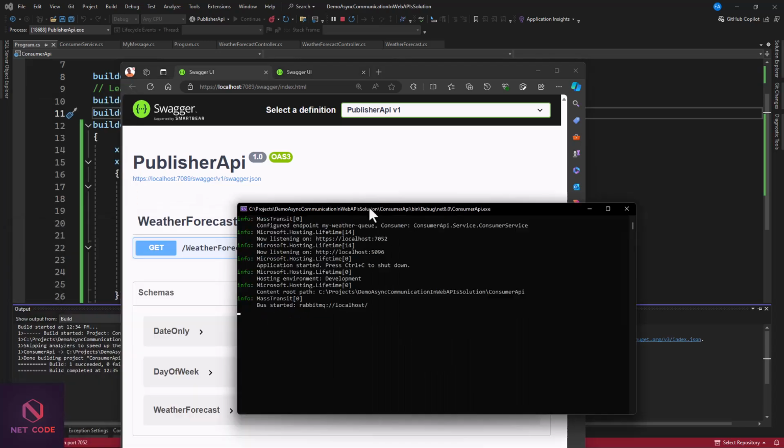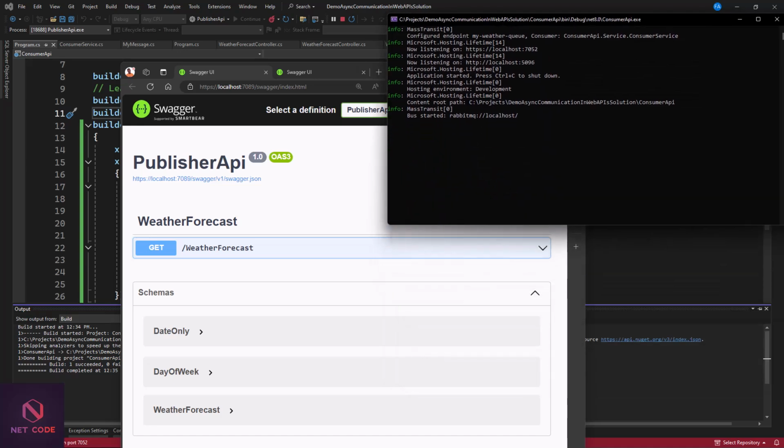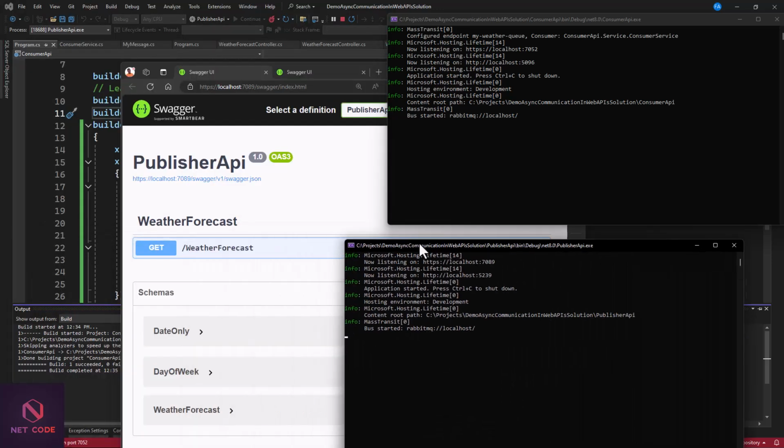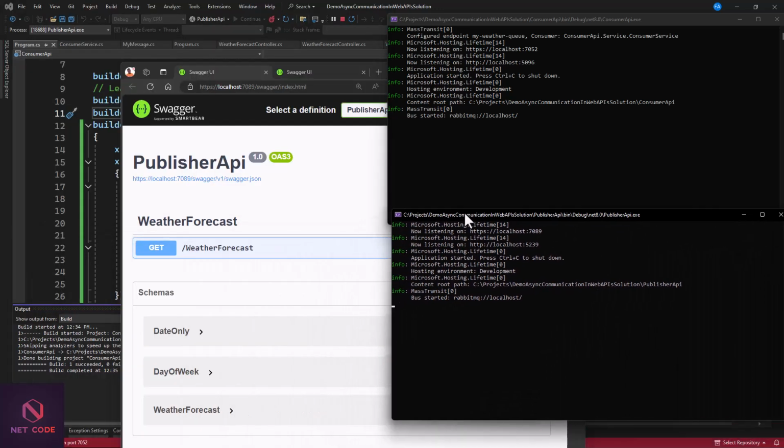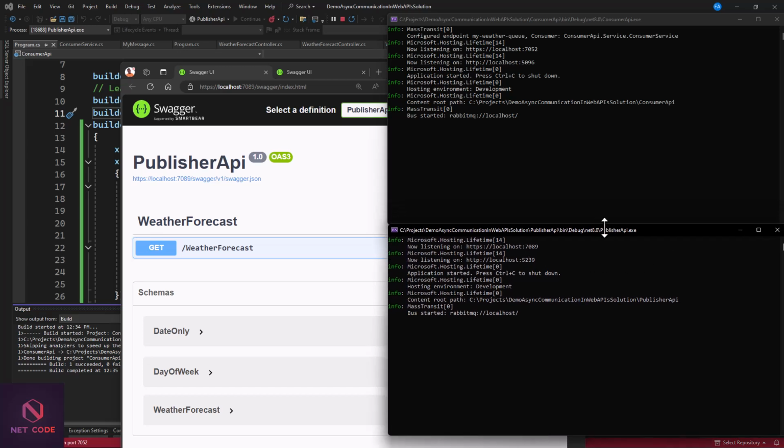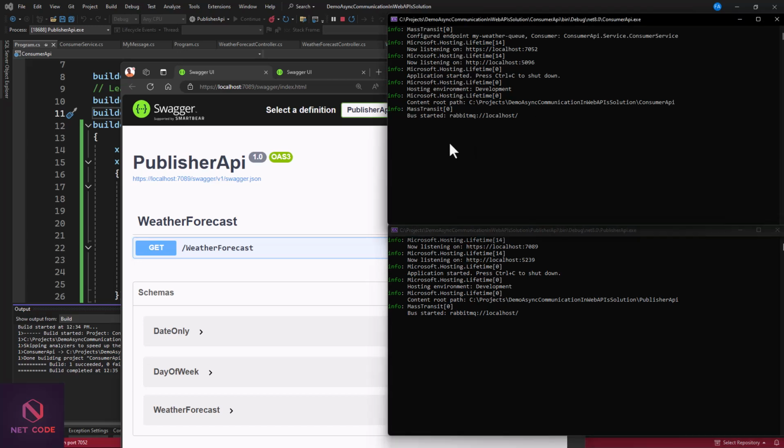So that's our console, as well for both. So you can see that here we have the publisher, and here we have the consumer. Now for the consumer, you can see from here that MassTransit bus started. And I want to check this configure endpoint, my weather queue. So we have this also configured.